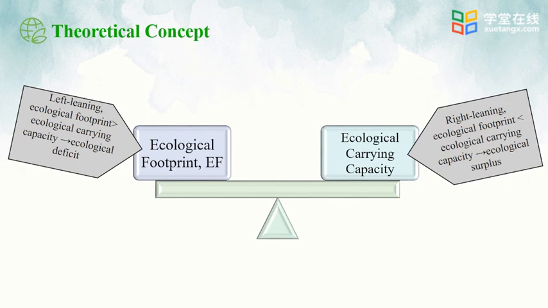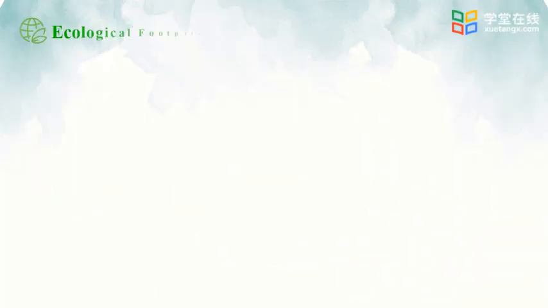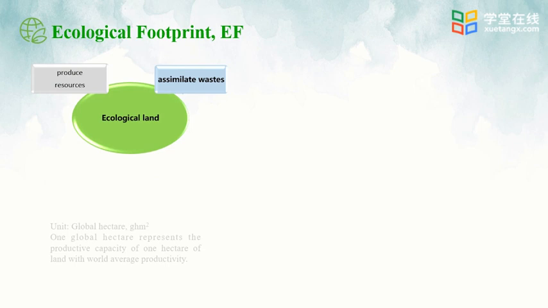To understand ecological footprint and ecological carrying capacity, we should master these core concepts. The following diagram may help us to learn more about the concept of ecological land. There are two arrows pointing to ecological land, which are produce resources and assimilate wastes.